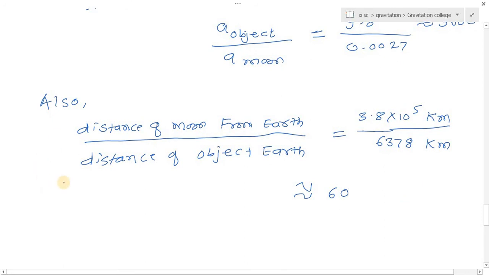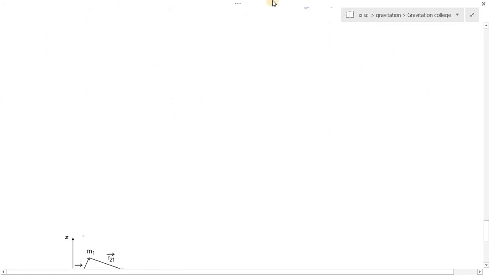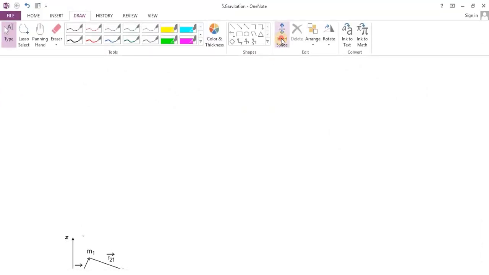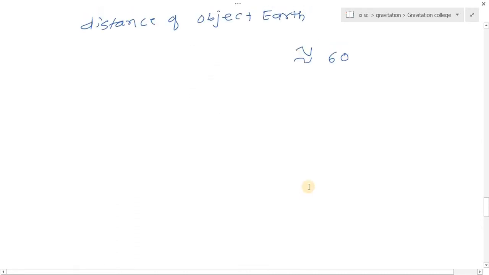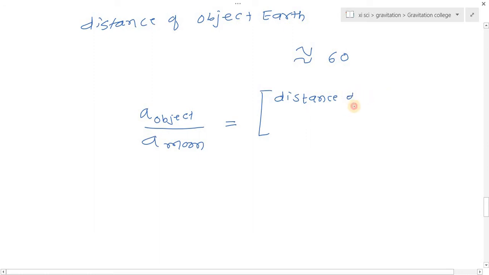Therefore, we can write the relation here: acceleration of object divided by acceleration of moon is equal to, in bracket, distance of moon divided by distance of object from earth.